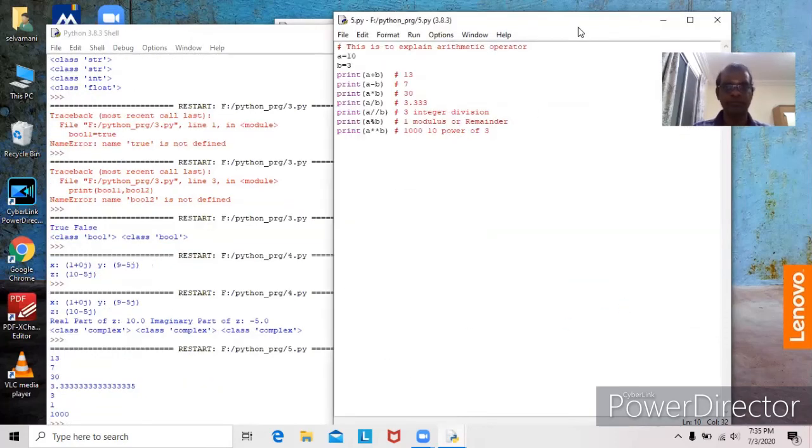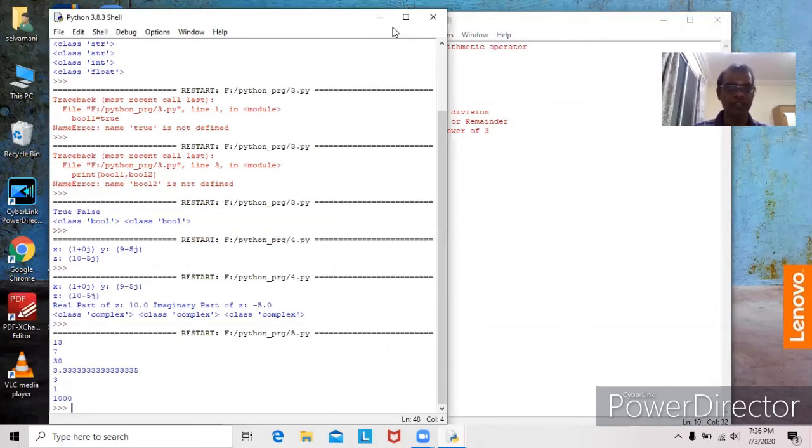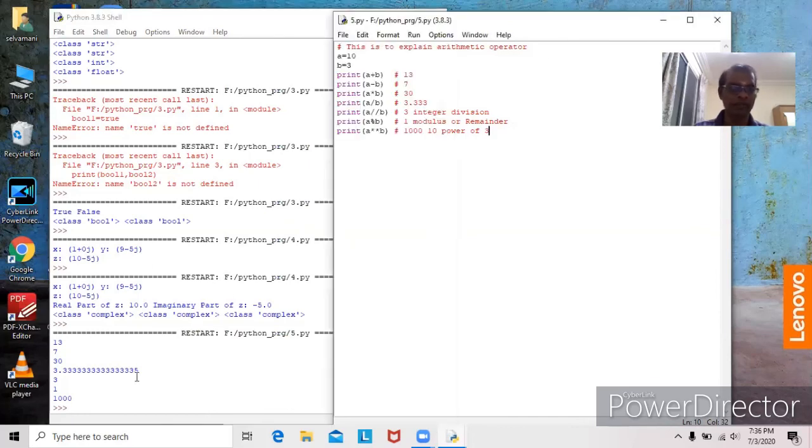See it here. First 13, addition done, then subtraction, multiplication, division. This stands for integer division, that is integer after division. It is modulus, remainder after division. This is exponential, that is 10 to the power of 3.